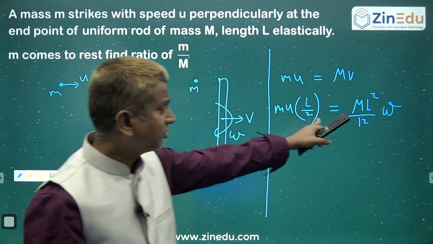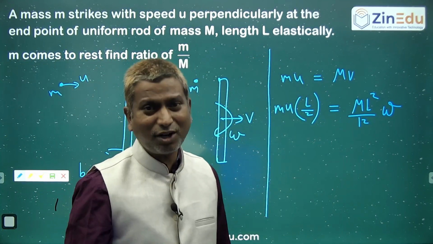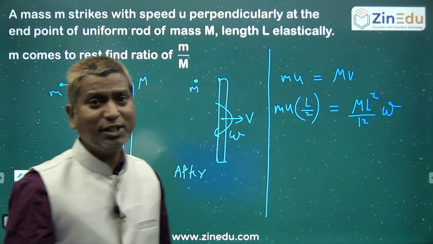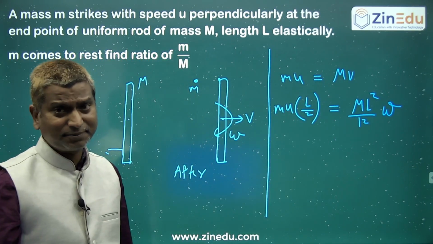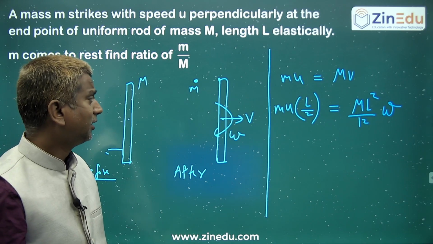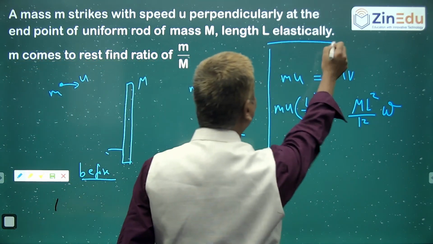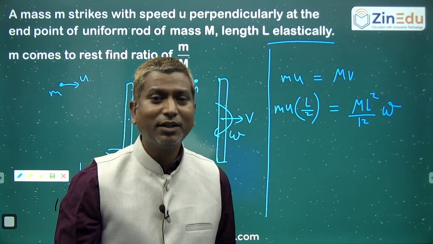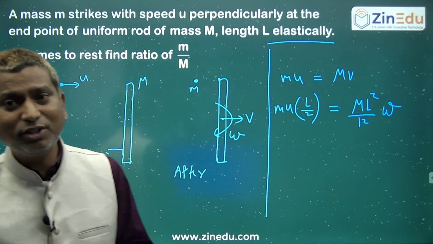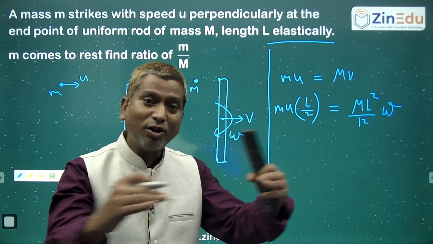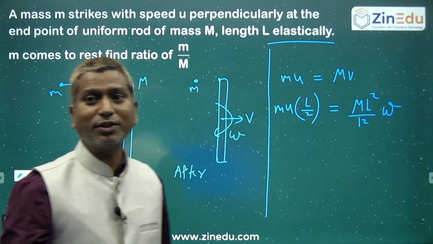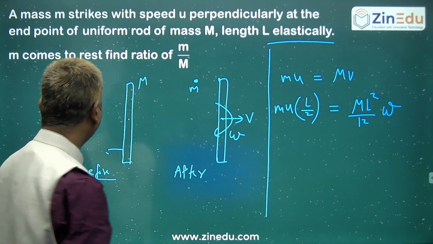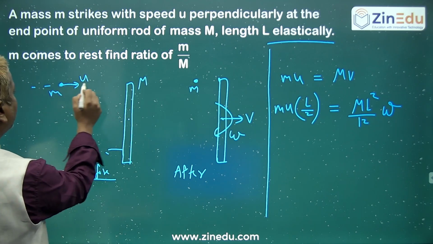So this is the conservation of angular momentum about the center of mass of the rod, and this was the conservation of linear momentum. And after this, because it is colliding elastically, you can use the relation for elastic collision, right? Approach speed is equal to separation speed along the line of common normal. That is very important. You have to take it along the line of common normal.